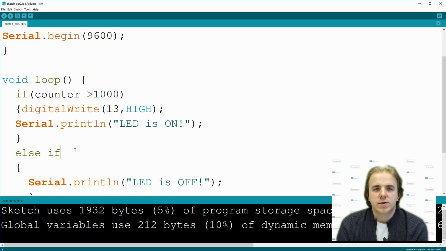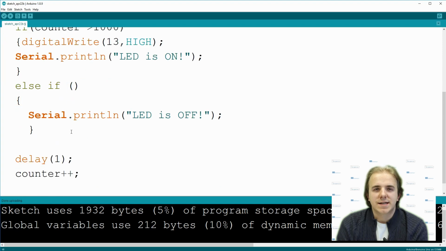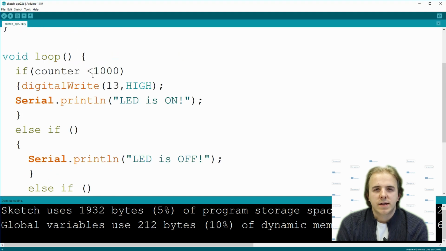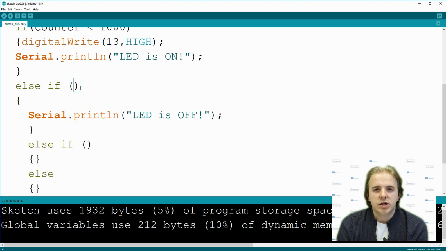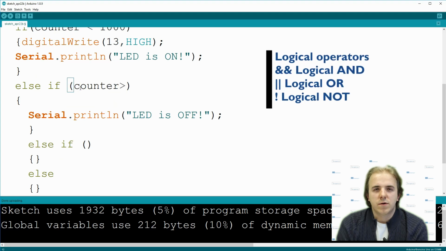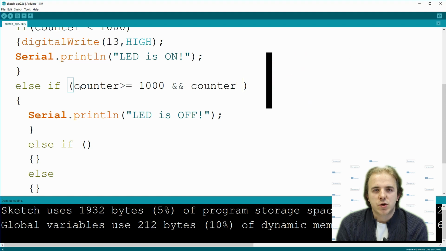For each of these conditions, we will add else if statement. Last else statement will be executed if no other condition is true. The second condition is a range. To define this range, we will use logic operator AND. AND only outputs true value if all of its operands are true.